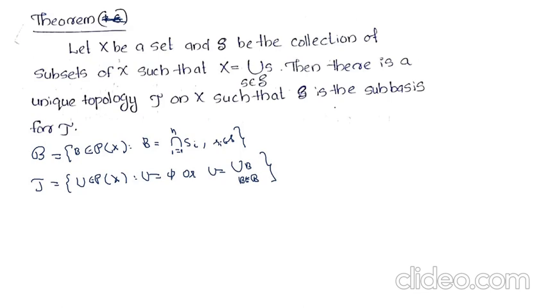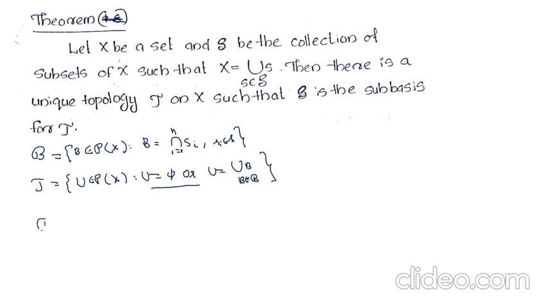So to prove S forms a subbasis for tau, we will prove that tau is a topology on X, so that B becomes a basis for tau, and then by the definition of B we will get that S forms a subbasis for tau, because B is an intersection of members of S. Therefore if tau is a topology, then B becomes a basis by the definition of tau, and then by the definition of B we will get S forms a subbasis for the corresponding topology. So we'll prove that tau is a topology on X.